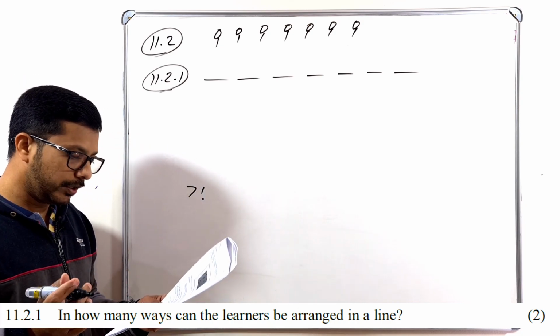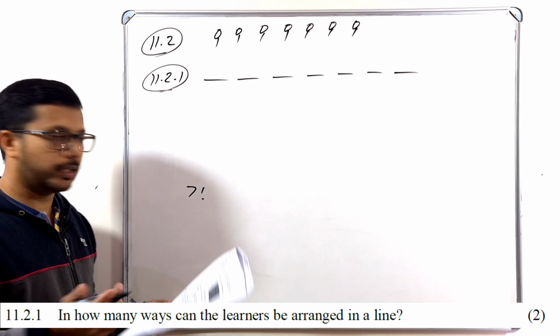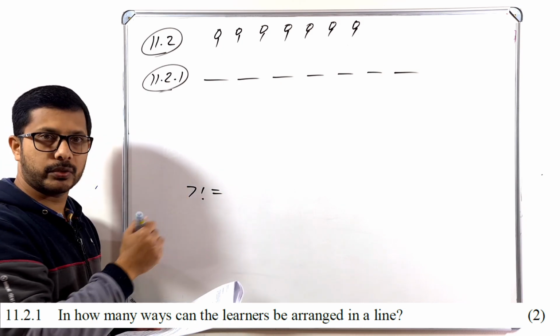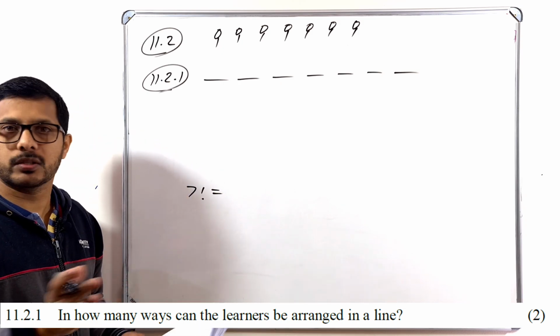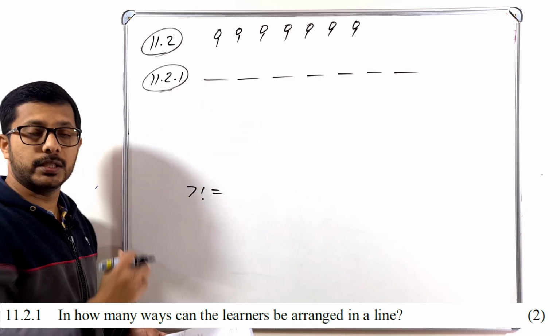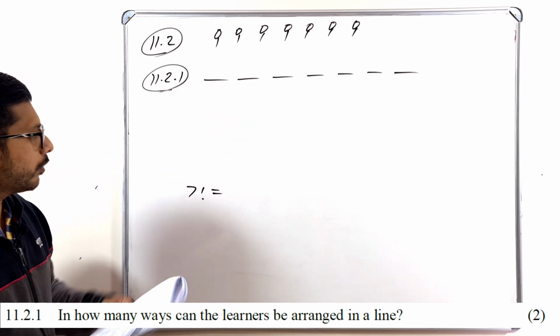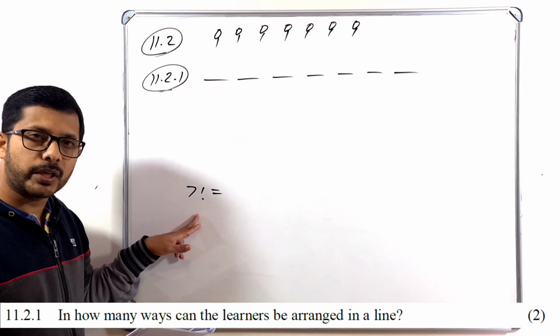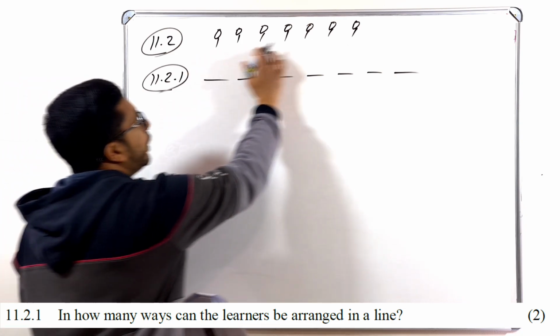How many marks for that? 2 marks. You have to write the answer also. What is 7 factorial? Check in your calculator. That's all. There is no need to write it like this. Anyway, for you to understand how you get this 7 factorial, just listen here. There are 7 learners here.